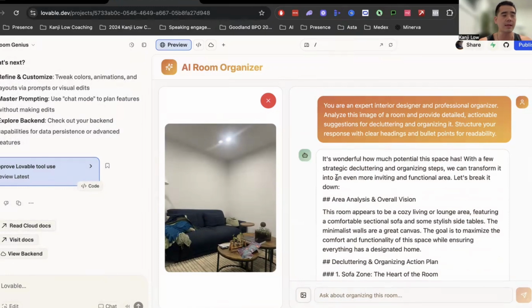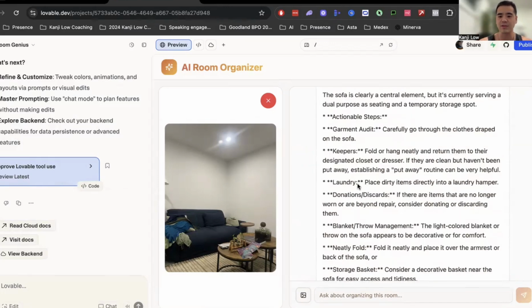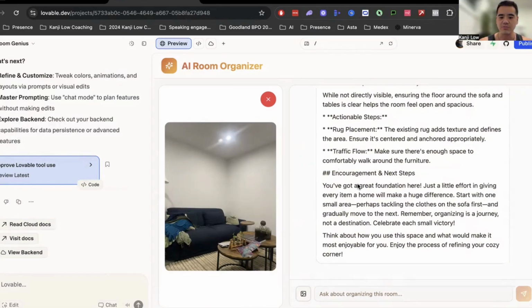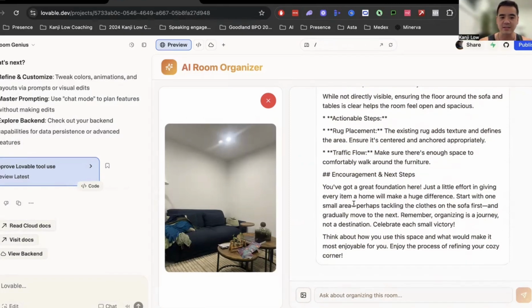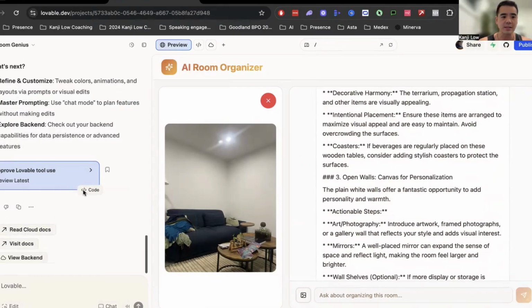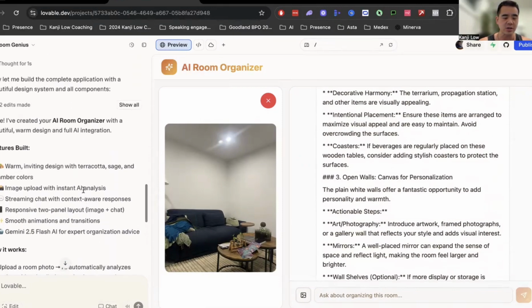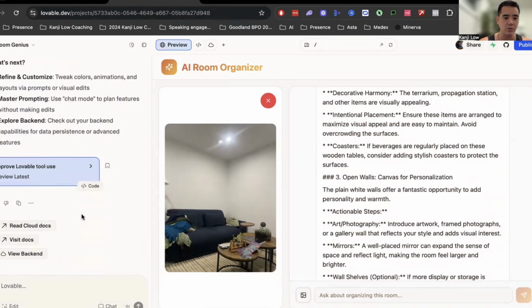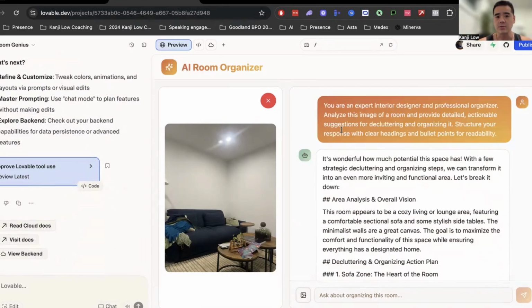I think what I liked about Google AI Studio a little bit better is that it actually went with the words and did the words one by one, whereas this one is sort of just giving us a heap of text and yeah, it's just a little bit clunkier. So it doesn't give us any suggestions on how we can improve the app like Google does. So it's given us this. So I think it's really cool.